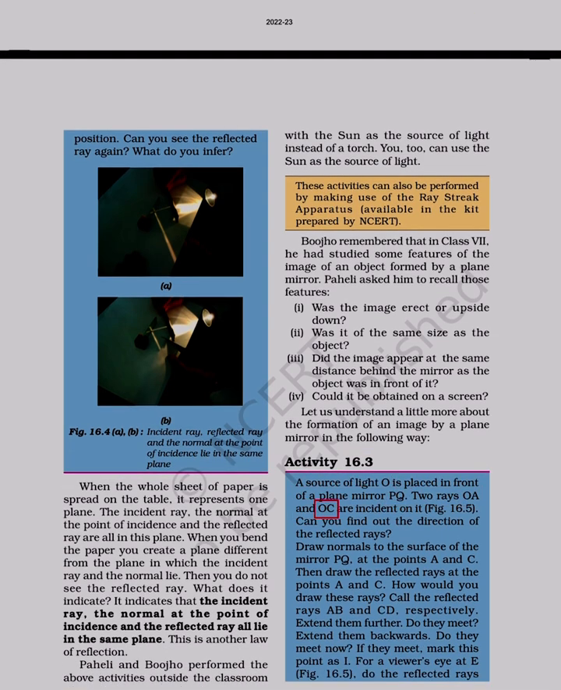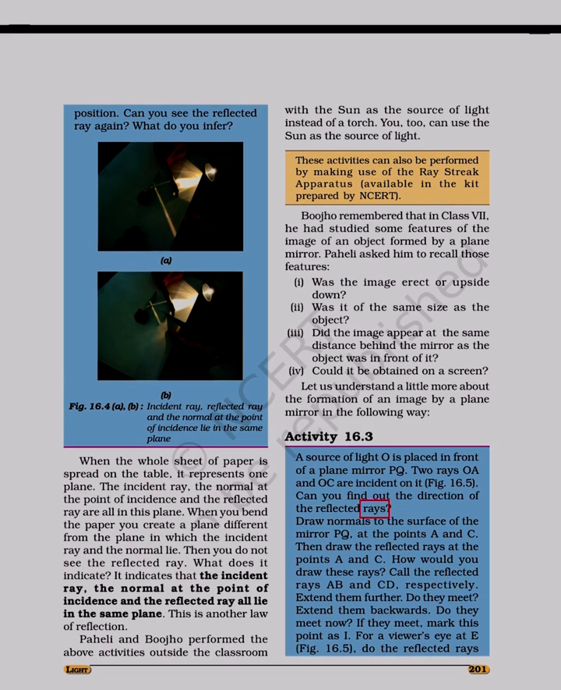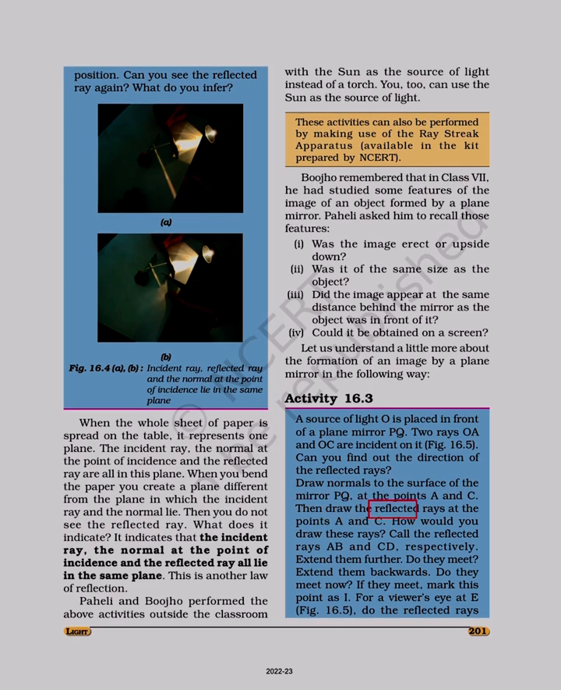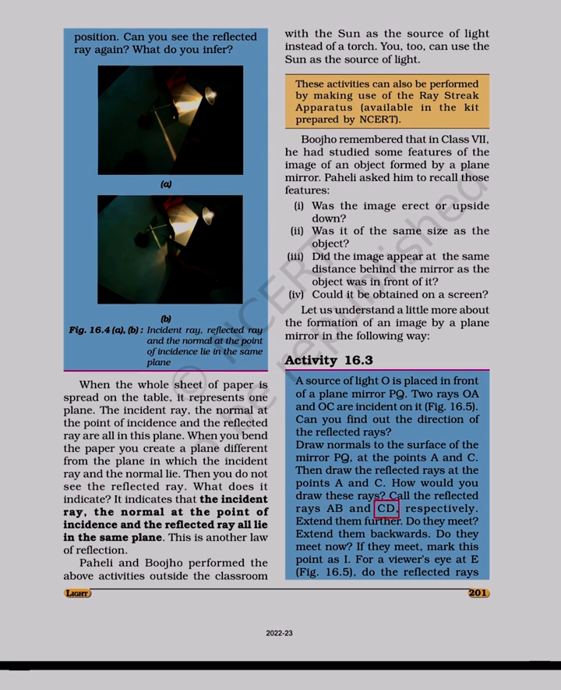Two rays OA and OC are incident on it. Figure 16.5. Can you find out the direction of the reflected rays? Draw normals to the surface of the mirror PQ at the points A and C, then draw the reflected rays at the points A and C. How would you draw these rays? Call the reflected rays AB and CD, respectively.